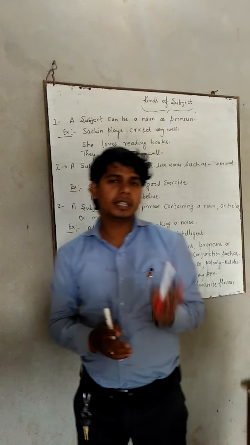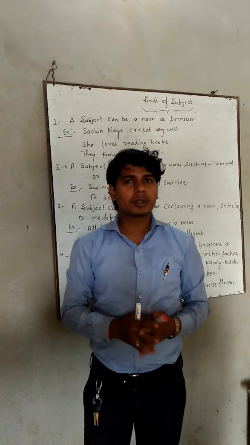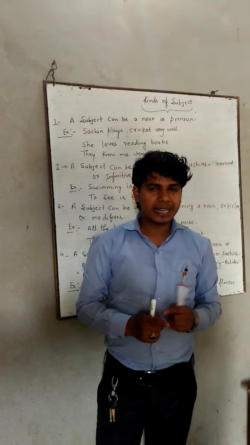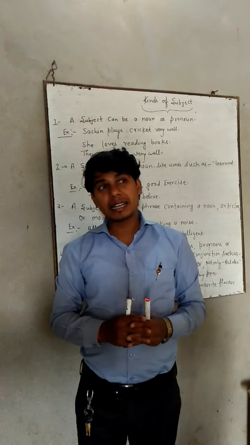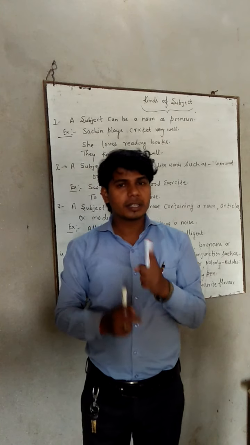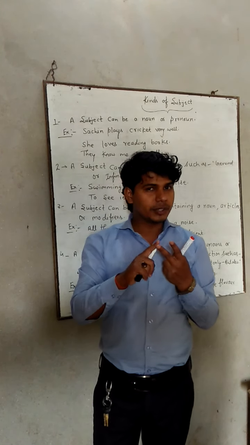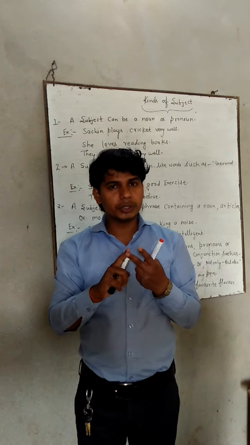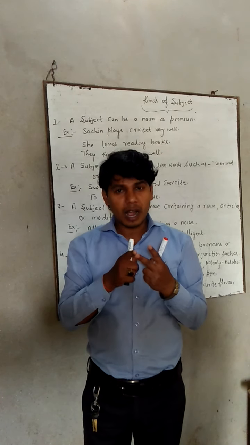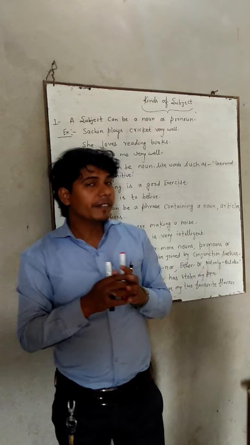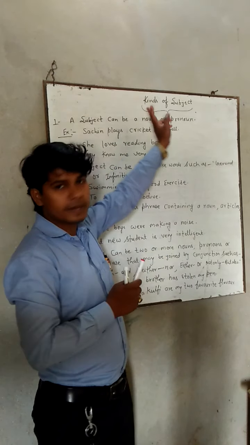In the last class I told you about the parts of a sentence, and in that topic I told you already that a sentence has two parts: the first one is subject and the second one is predicate. In that video I also told you how to find out subject and predicate. So in this video we will focus on kinds of subject.